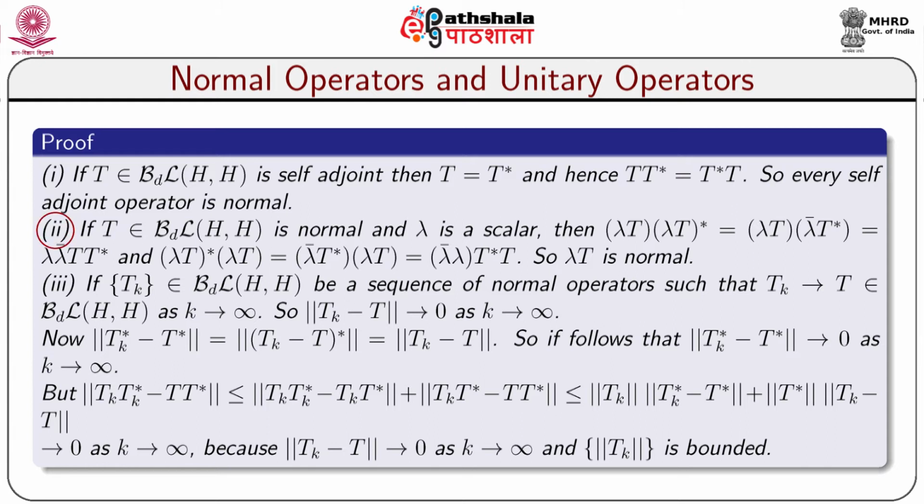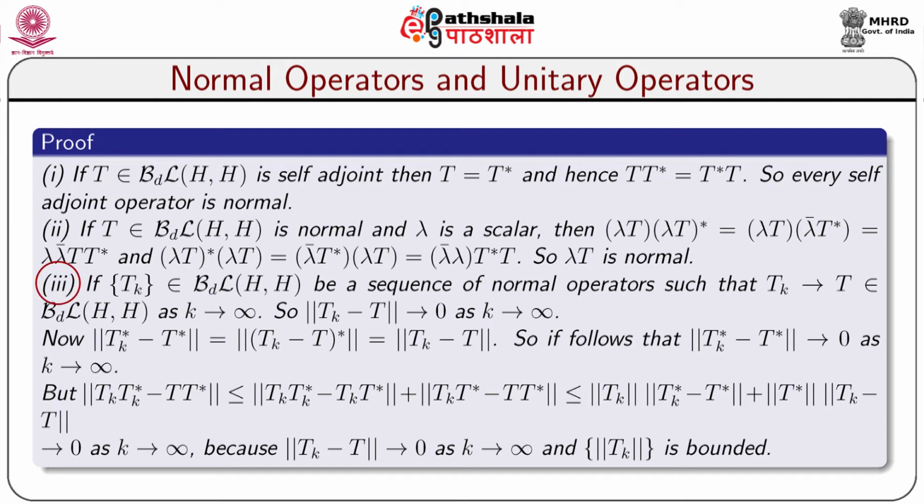If T, a bounded linear operator from H to H, is normal, and lambda is a scalar, then (λT)(λT)* equals (λT)(λ̄T*), which is equal to λλ̄ TT*, and (λT)*(λT) equals (λ̄T*)(λT), which is equal to λ̄λ T*T, which shows that λT is normal.